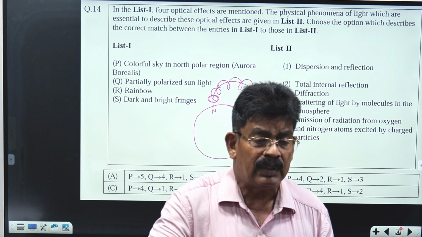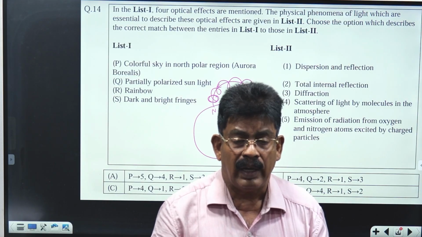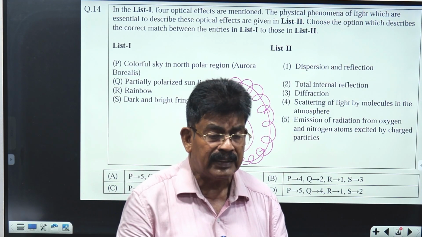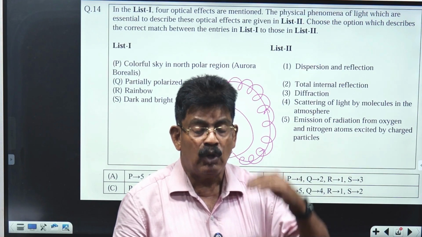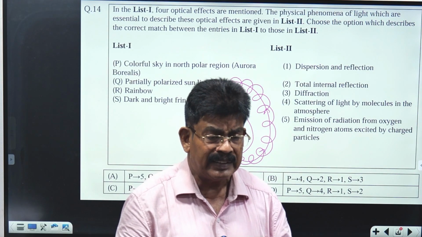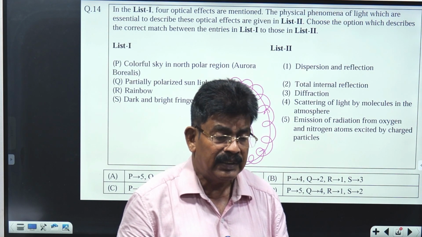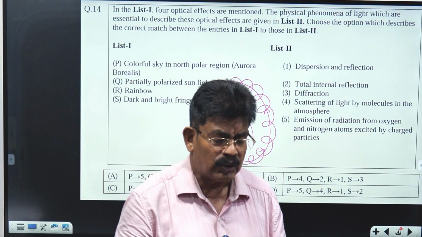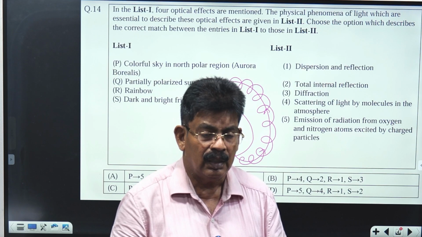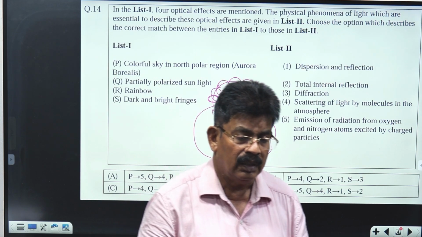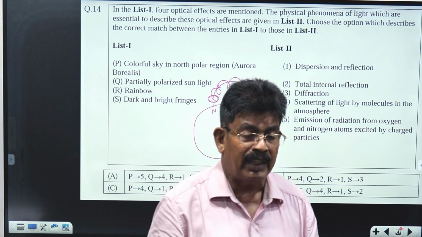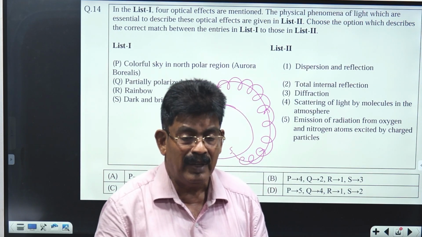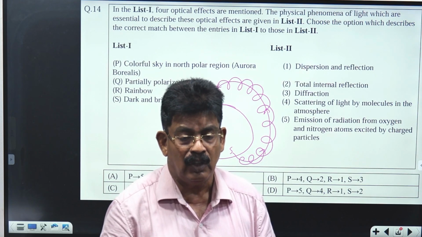They are held up there. They cannot advance further. They keep revolving in a circular path above the poles. So they will be exciting and ionizing molecules. If these charged particles excite oxygen, the excited oxygen atoms will emit green light. If they excite nitrogen gas, they will emit pink light.